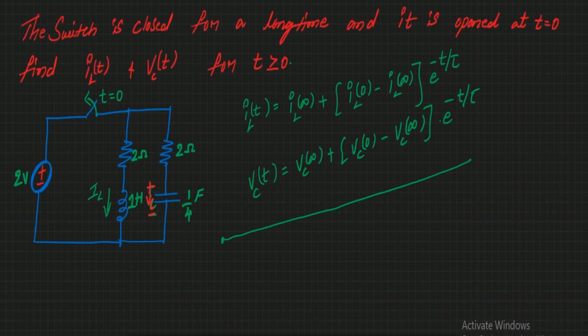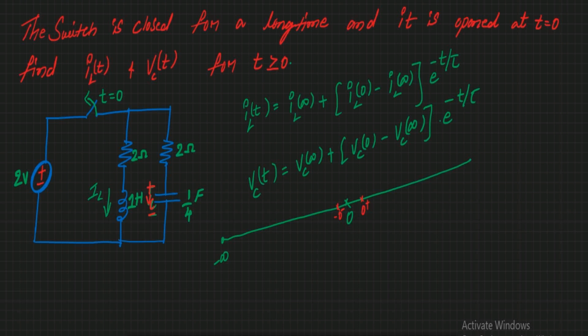Let us consider this is a point of 0. This is your 0 minus, just before, and this is your 0 plus, just after. So initially the switch is closed. It means that from minus infinity to 0 the switch is closed.